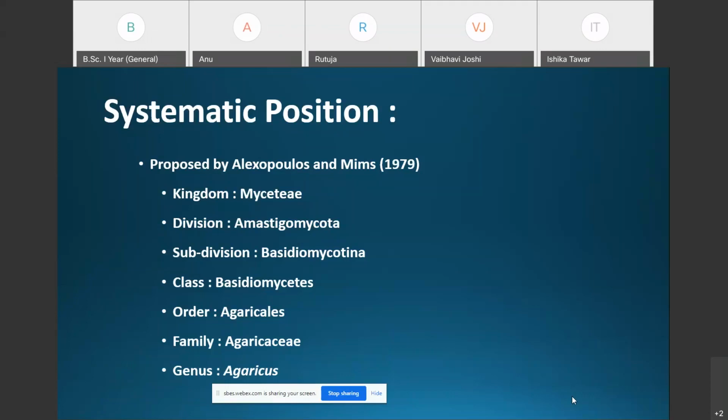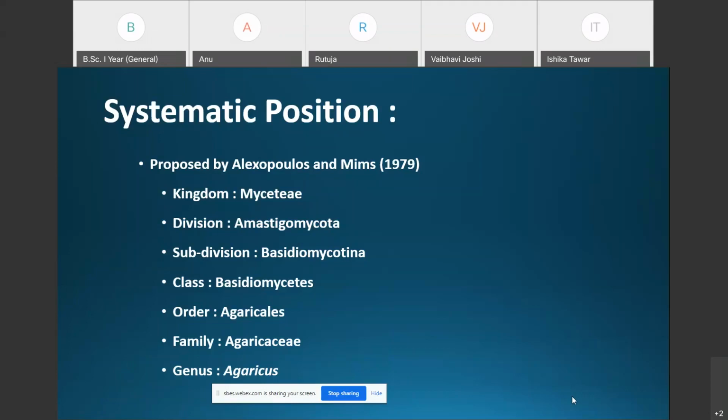Then subdivision Basidiomycotina, class Basidiomycetes, because in Agaricus the spores, which are referred to as basidiospores, are produced during reproduction, and that's why these are placed in the class Basidiomycetes.